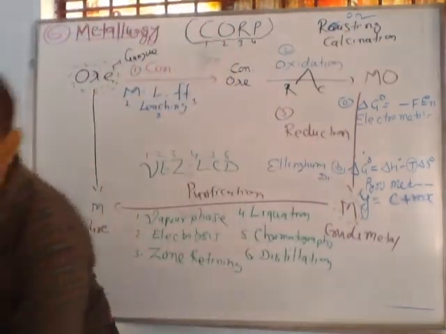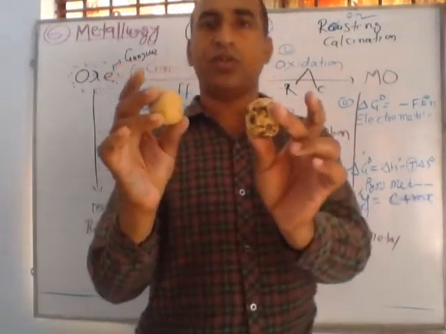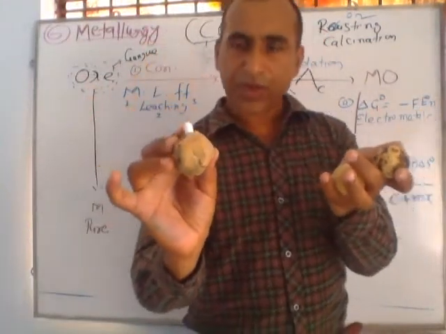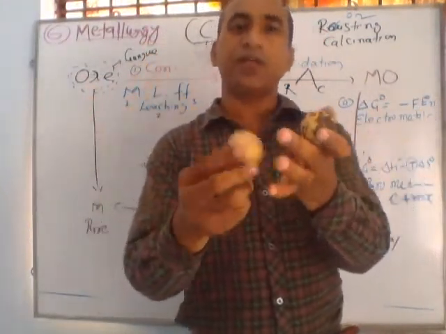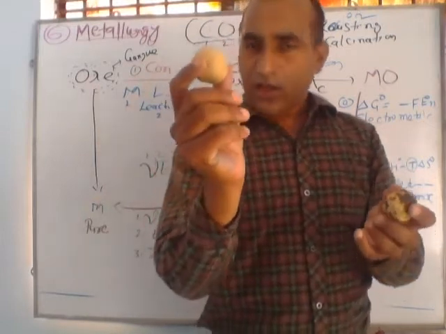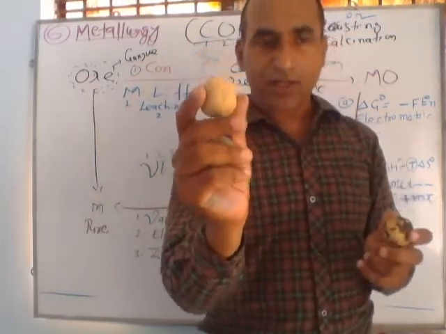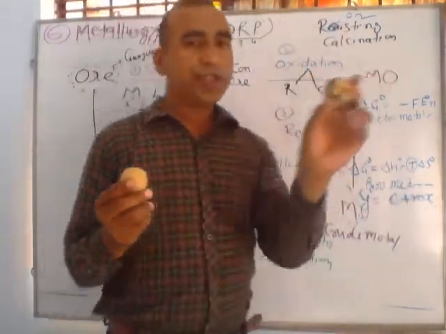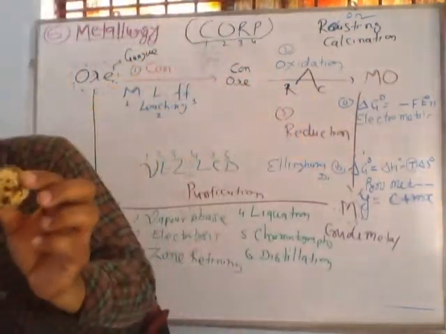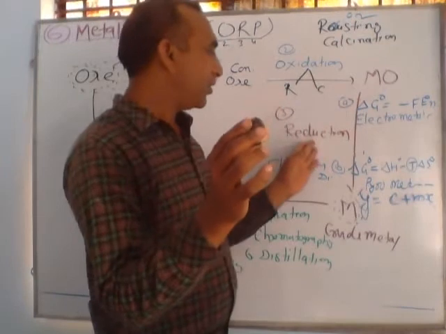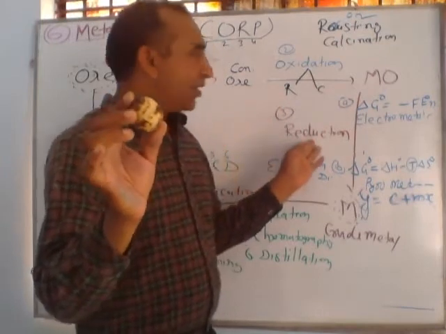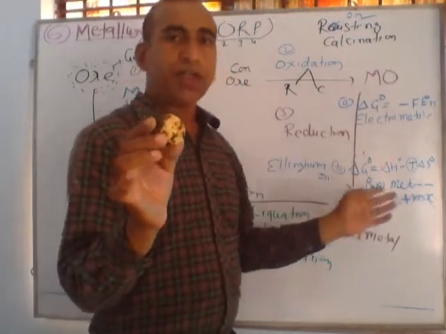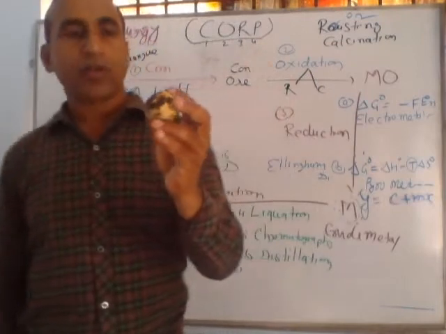After roasting, this is the roasted ore. This is ore with impurities. After concentration, it is converted into concentrated ore. If we heat this concentrated ore, it becomes a metallic oxide. And here third is reduction. By using electrometallurgy, otherwise pyrometallurgy, with any reagent, we can obtain metal from it.